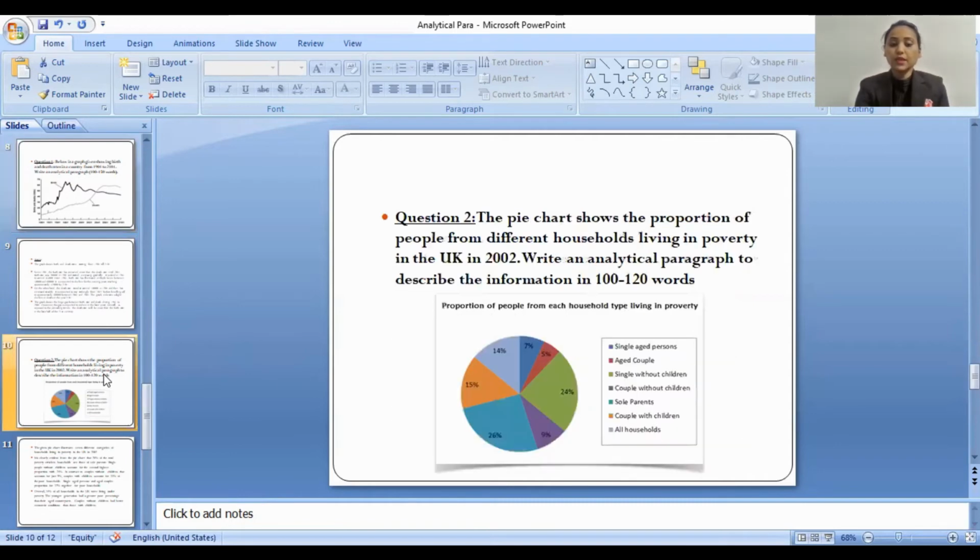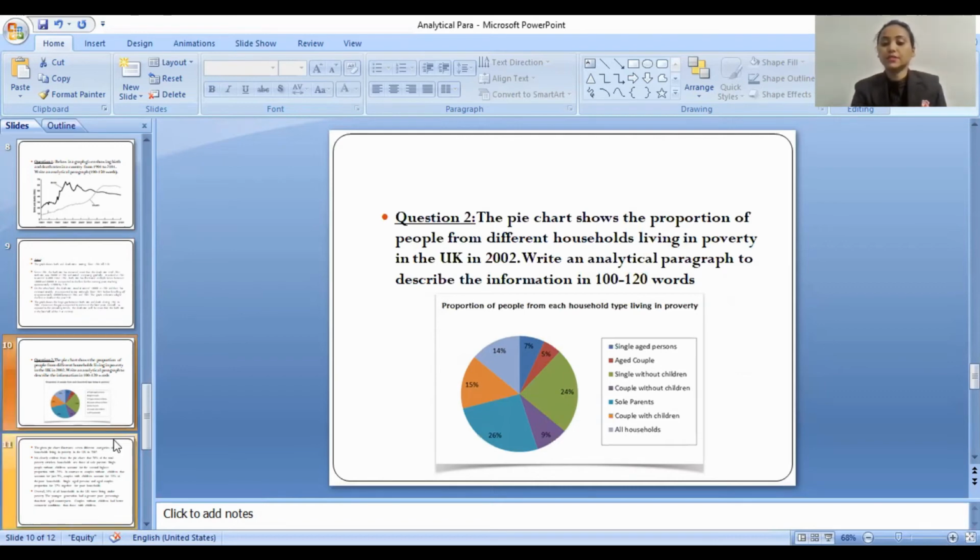So here students, we are coming with the second question. In the previous question, we have read about the graph, and in this question, we are going to see the pie chart. This pie chart shows the proportion of the people from different households living in poverty in UK in 2002. Write an analytical paragraph to describe the information in 100 to 120 words.